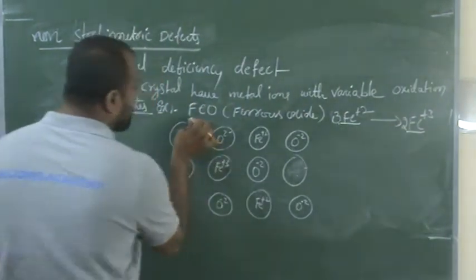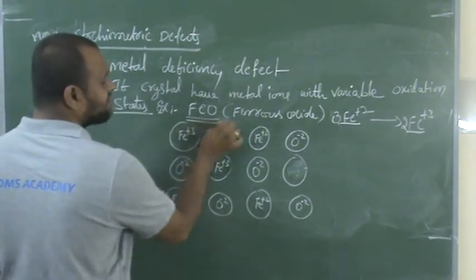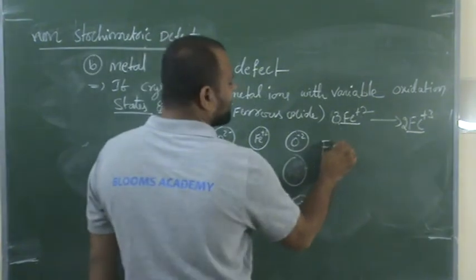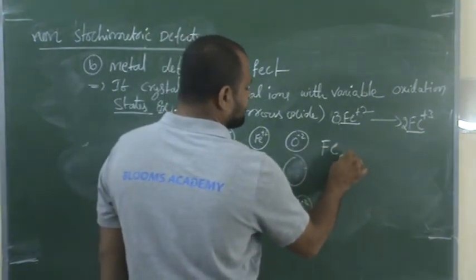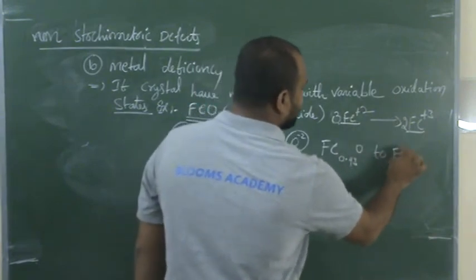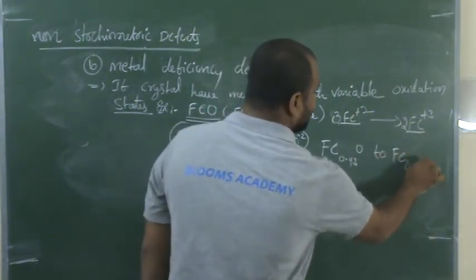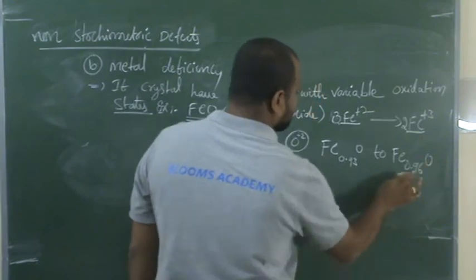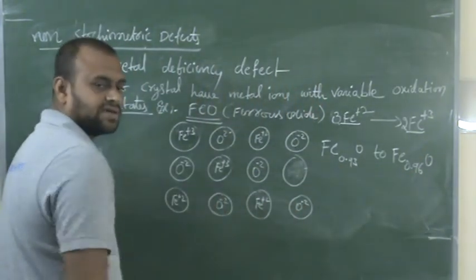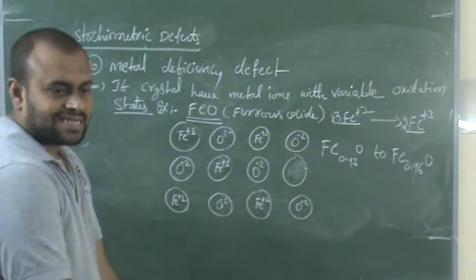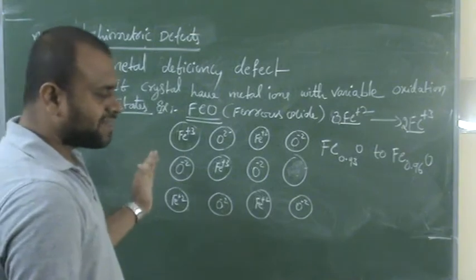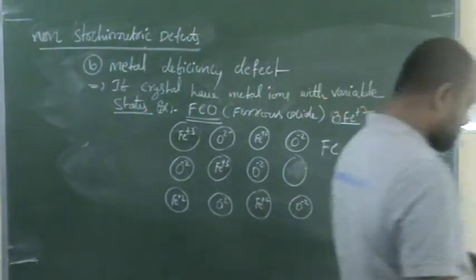Actually, the formula of ferrous oxide is expected to be FeO, but the formula varies from Fe0.93O to Fe0.96O. This deficiency is due to this. Understood? Hope you understand, right? So this is metal deficiency defect. Please make a note of it.